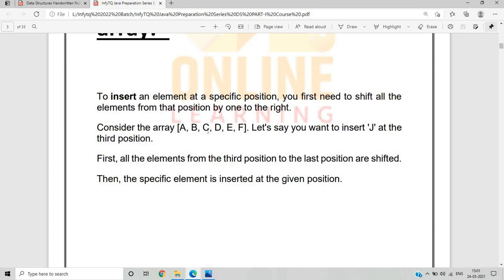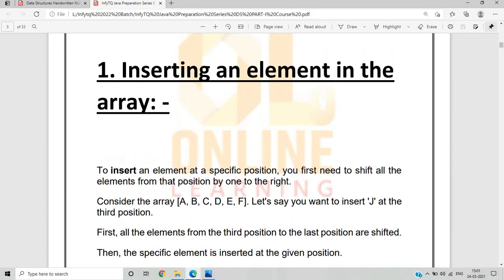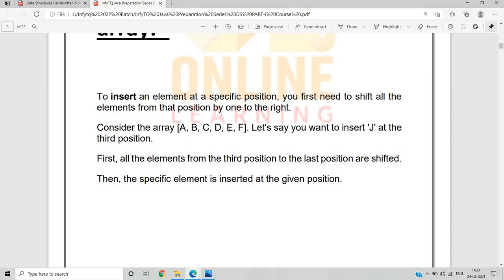Consider the array A, B, C, D, E, F. Let's say you want to insert J at the third position. What is the third position? By index it is 0, 1, 2, 3. Okay, so we have to put it at the third position. What is the third position? Not from the index side: 0, 1, 2 and third is here, but 1, 2, 3, this is the position, not the index position where we want to add. So we want to insert J at the third position: 1, 2, 3, we want to add J at the third position.